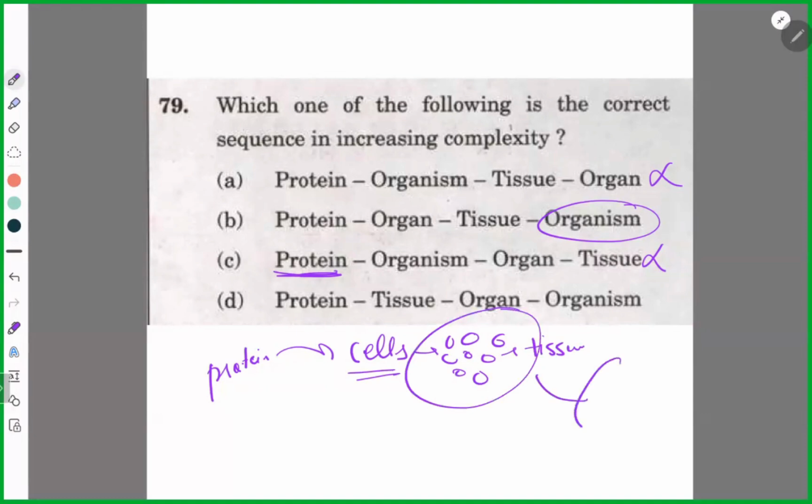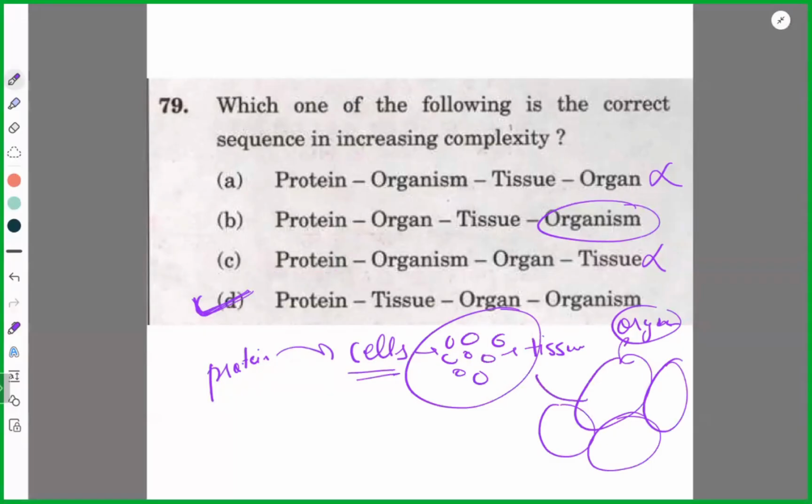A group of tissues forms an organ, and obviously organs are contained in organisms. Now give me the right answer. D. So protein to cells, cells to tissue, tissue to organ to organism.